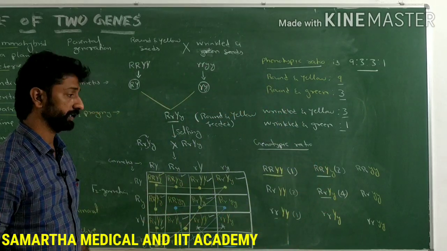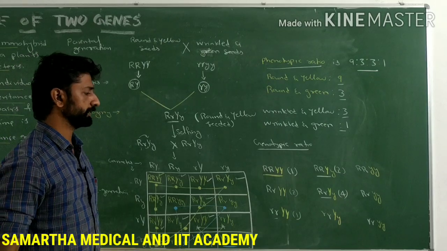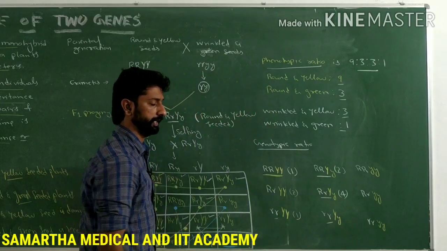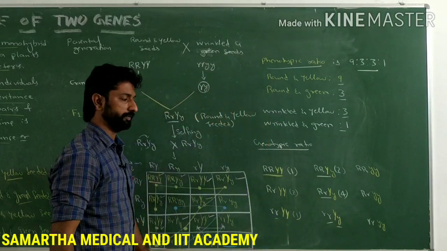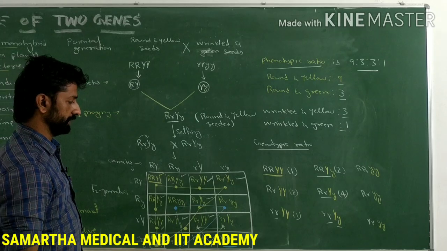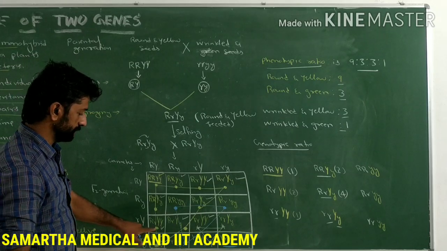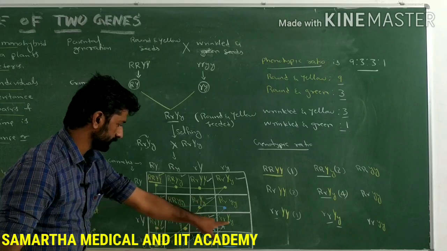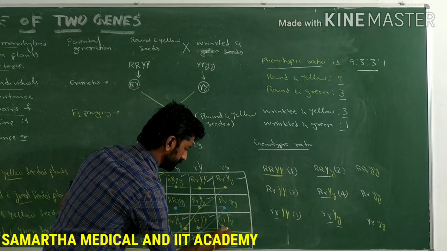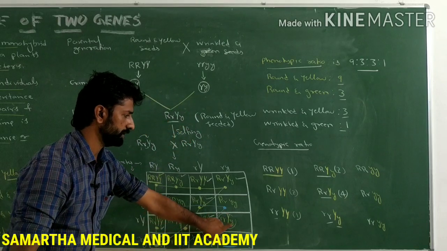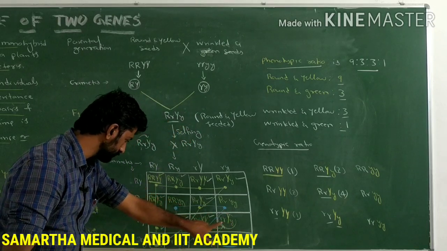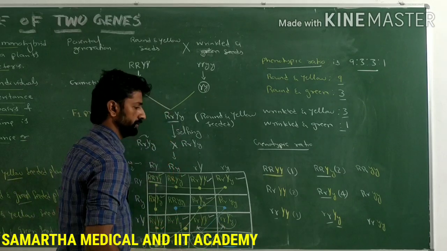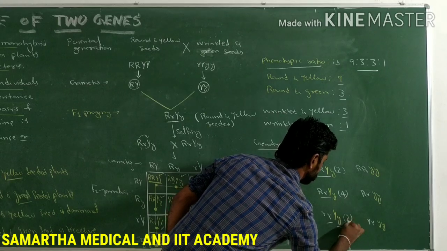Similarly, the plants with the genotype that is homozygous recessive for seed shape and heterozygous dominant for the seed color. How many such plants are there? Means the recessive and recessive with dominant and recessive, only one plant is present. Here one is there. Let's look for another one if it is present. Yes, here one more is there. Right? So 2 such plants are formed out of 16.